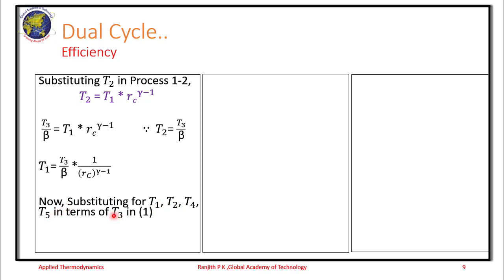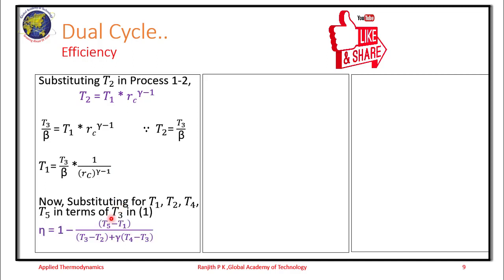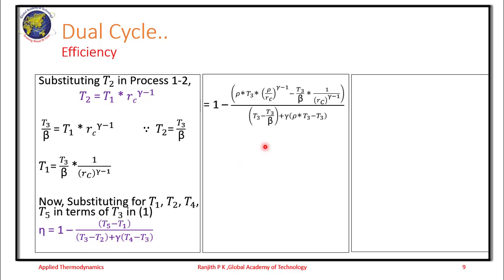Now why did we do this simplification or rearrangement? It is so that in the intermediate expression for the efficiency we substitute all the temperatures in terms of T3. So we have this intermediate expression as efficiency is equal to 1 minus T5 minus T1 divided by T3 minus T2 plus gamma into T4 minus T3. So we substitute all the relevant expressions, then we simplify this expression.